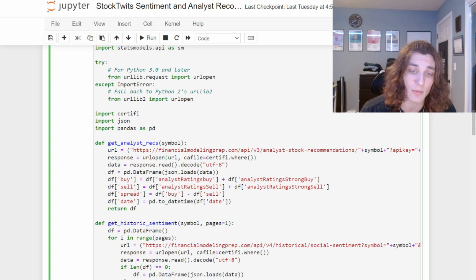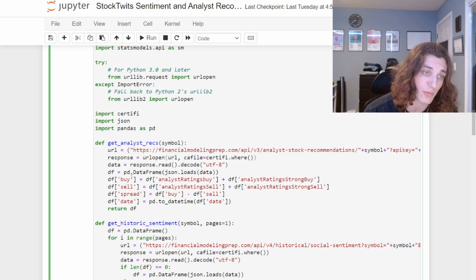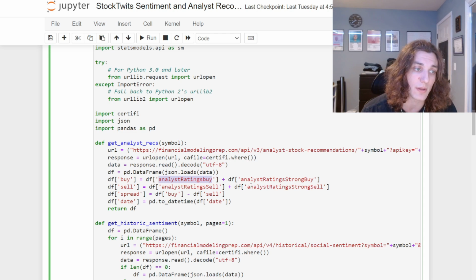What I'm going to do is create two, or technically three, new features. I'm going to aggregate the buy and strong buy ratings and the sell and strong sell ratings into buy and sell features. Really, I don't care too much about the difference between a strong buy and a buy or a strong sell and a sell. I just want to know, is it a buy or a sell?